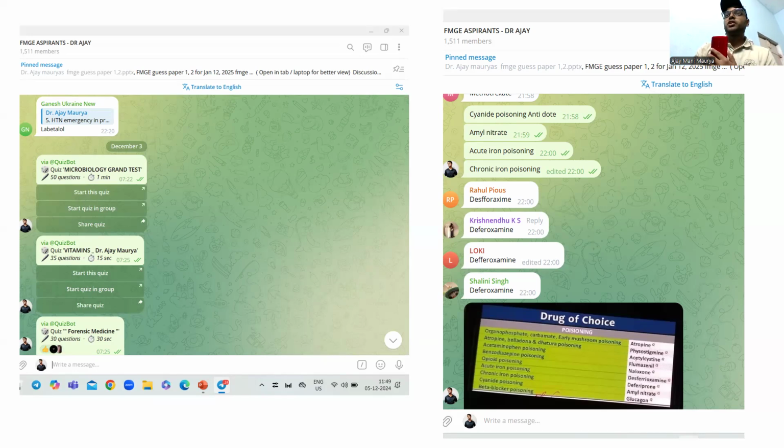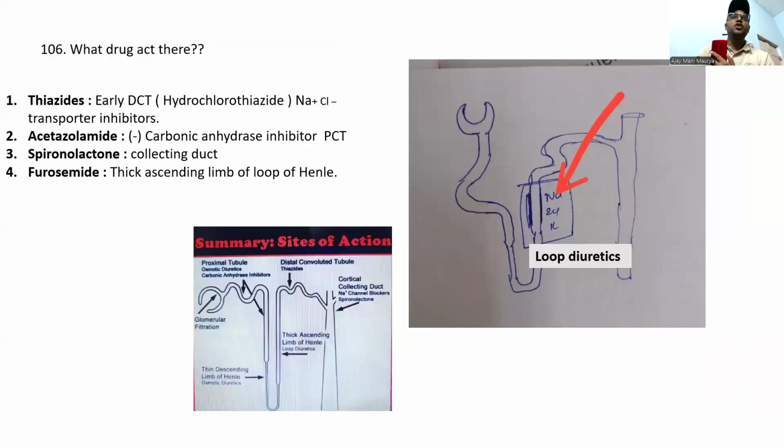Okay, so this is the quick review of the 50 MCQs. Let's go. The first question is, what drug acts there? Clearly see that in examination, guys, you will get this nephron image. They will just mark anywhere. See, they marked here. This is the thick ascending limb of loop of Henle. What drug will act there? It's the loop diuretics, example furosemide.